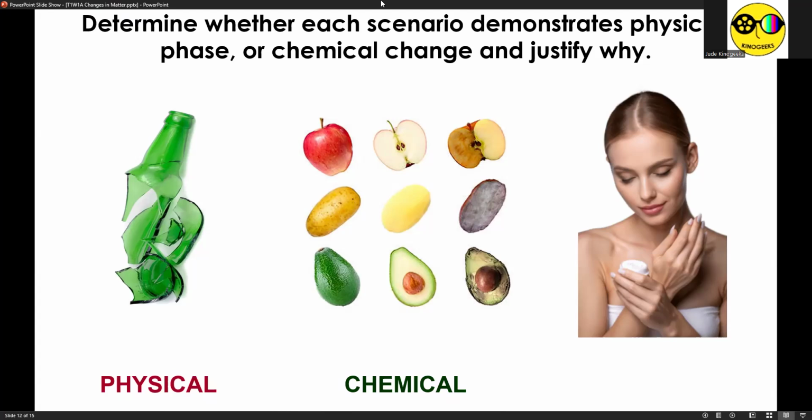Okay? And finally, for the last one, it's not really clear, no? It's a woman applying lotion or cream on her body, and notice that when we apply lotion or cream, the lotion at some point starts to feel like it disappears, no? So therefore, that's phase change, no? Because you start with liquid lotion, and even though it's not as present anymore, a couple of minutes later we still recognize it using the scent, no? So you start with liquid lotion and you end up with gaseous lotion. Therefore, that's an example of evaporation.